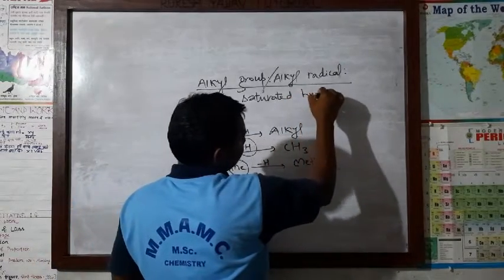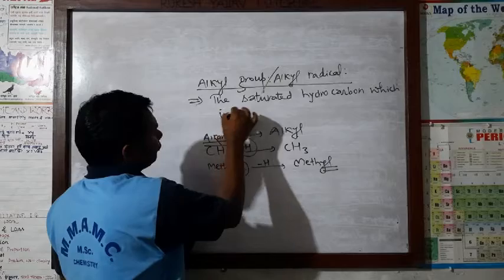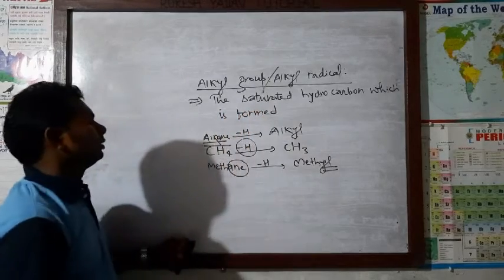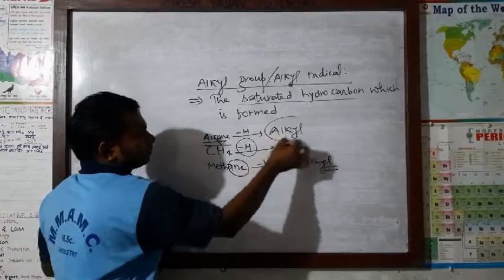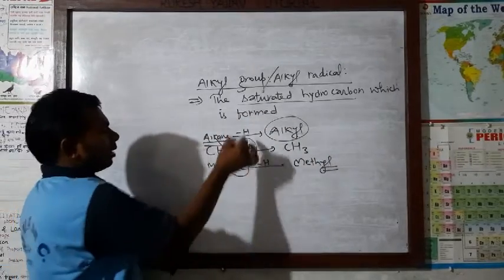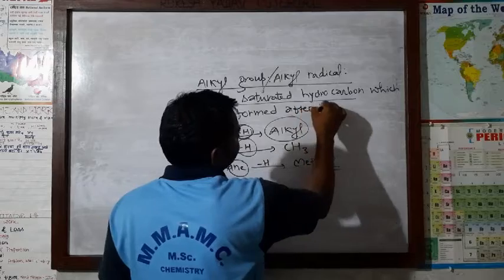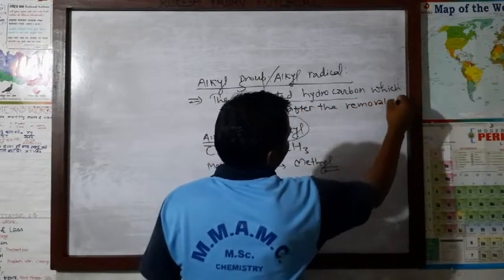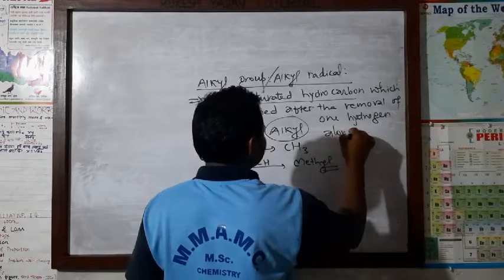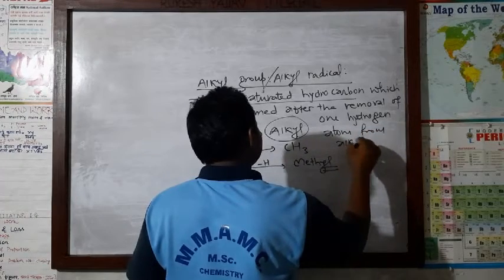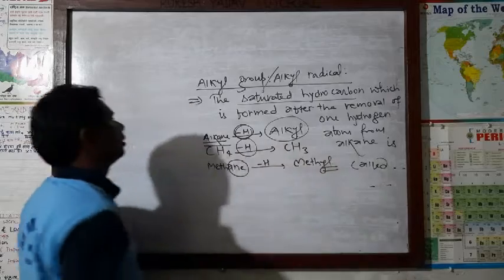The saturated hydrocarbon which is formed after the removal of one hydrogen atom, only one hydrogen atom here, from alkane is called alkyl group or alkyl radical.